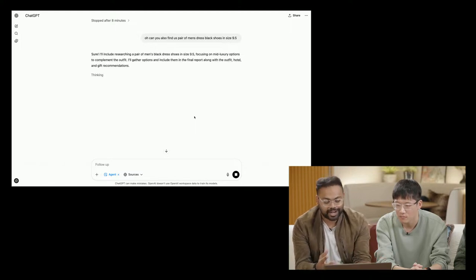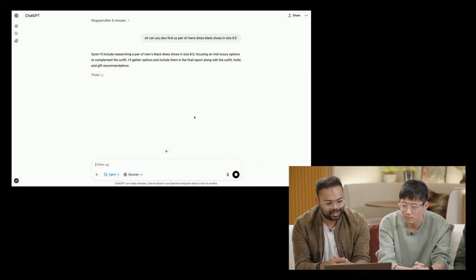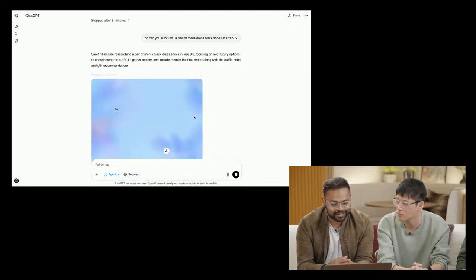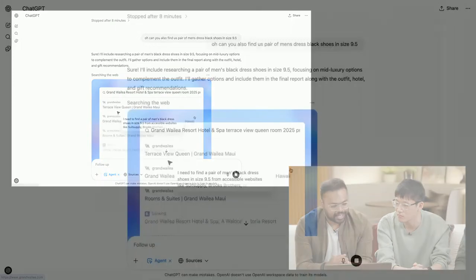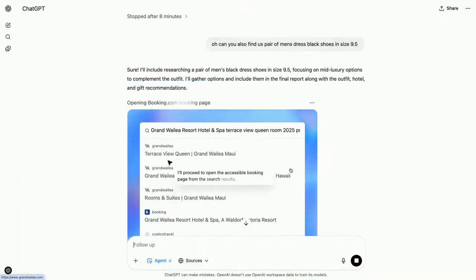There we go. So it says it acknowledges the interruption. It said, okay, cool, I'll also research men's black shoes in size 9.5, and then it'll probably get on its way. But maybe Isa can tell us a little bit more about how that works.